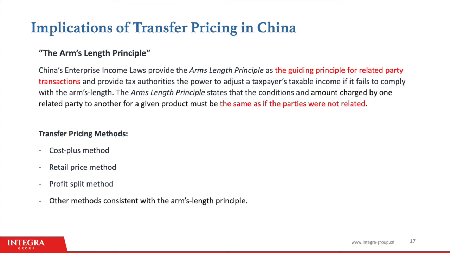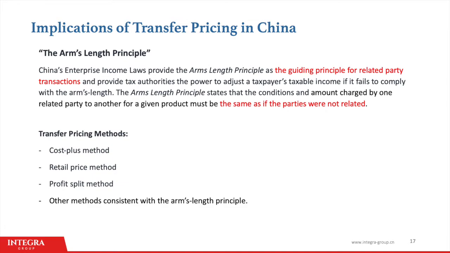One of the key principles is the arm's length principle. The arm's length principle basically states that the conditions and pricing of goods and services between related parties must be the same as if the parties were not related. There's various tools and methods that accountants and financial institutes use to determine what is fair pricing.